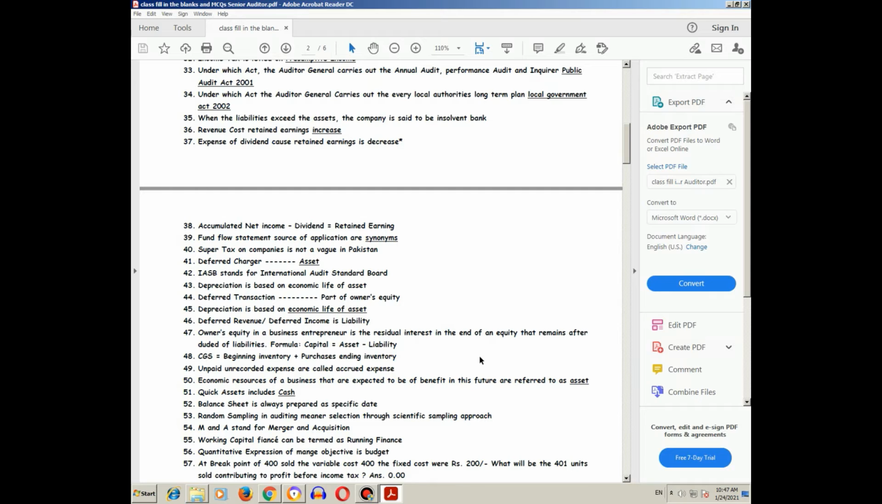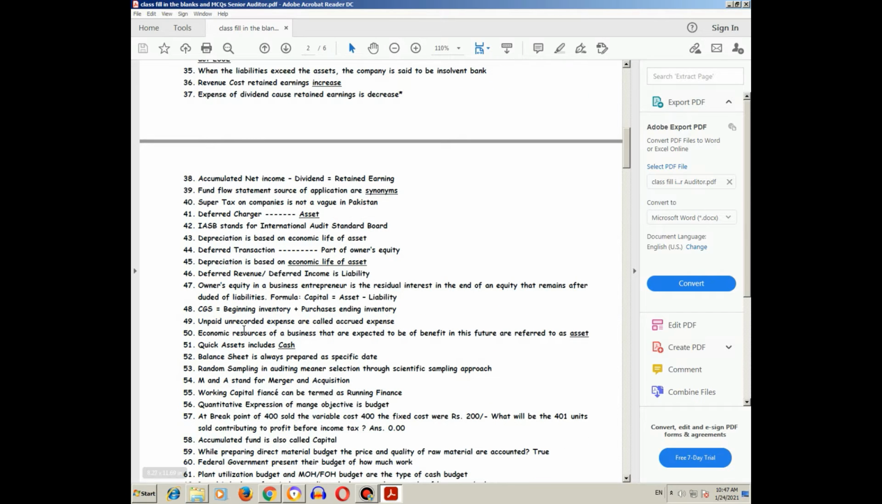COGS, cost of goods sold, equals beginning inventory plus purchases minus ending inventory. Unpaid, unrecorded expenses are called accrued expenses. Resources of a business that are expected to bring benefit in the future are referred to as assets. Quick assets include cash. A balance sheet is always prepared on a specific date.